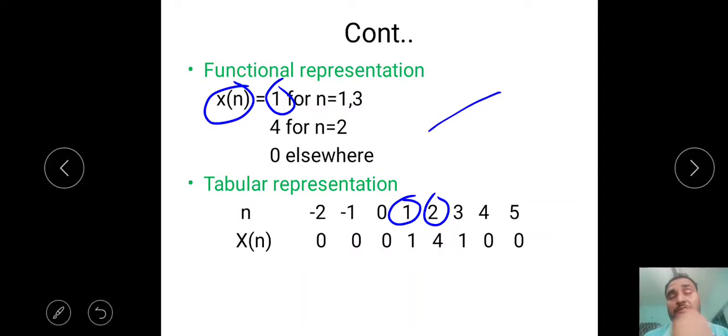Tabular representation means we have to represent the values of positions. Okay. Functional representation means we have to represent like this. Tabular representation means we have to represent like this.